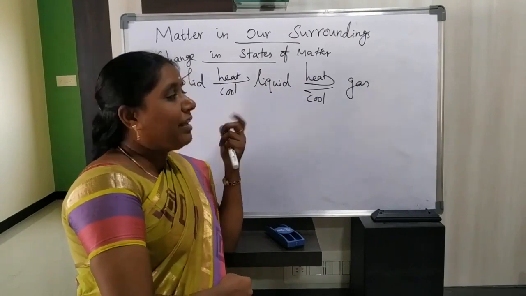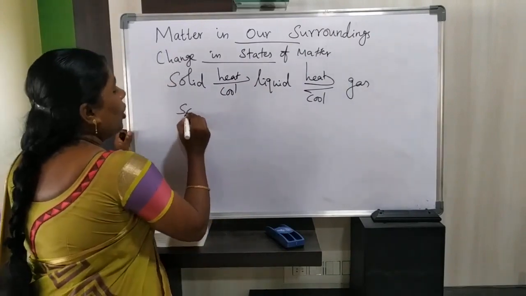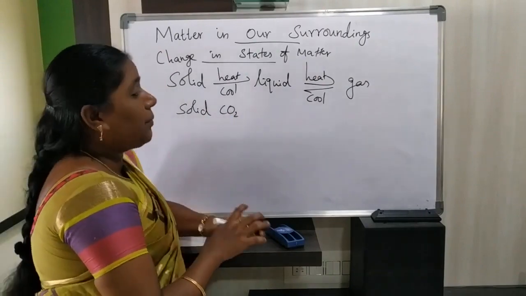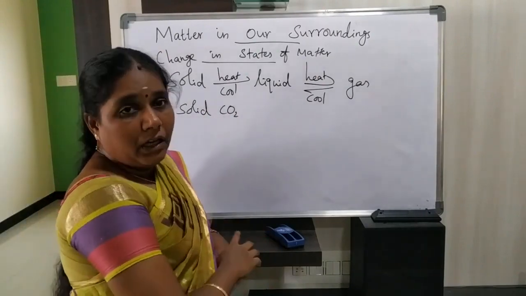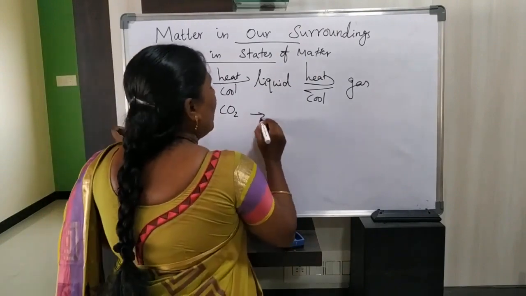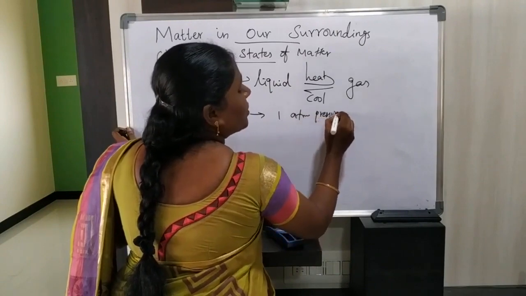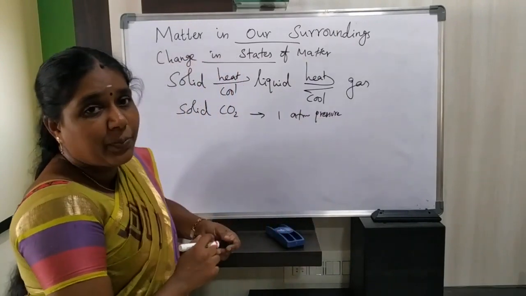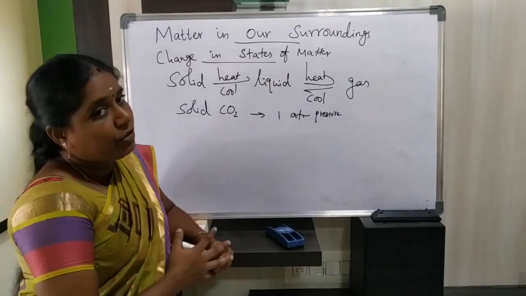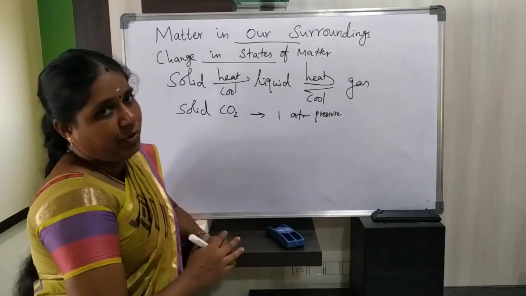For example, we can see solid carbon dioxide maintained at high pressure. When we reduce this pressure to 1 atmospheric pressure, this solid carbon dioxide converts to gaseous form without attaining its liquid form.